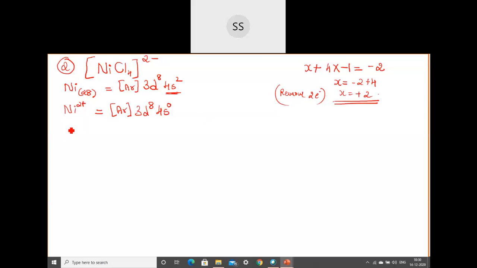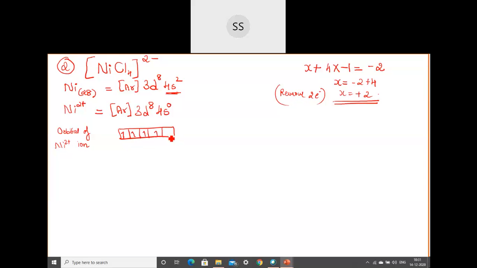Now put this in the orbital. Okay, so I am going to distribute this in the orbitals. So we will write the orbitals of the Ni 2 plus ion. Okay, so starting from the d orbital, 5 divisions we are having. And how many electrons are there? 8 are there.